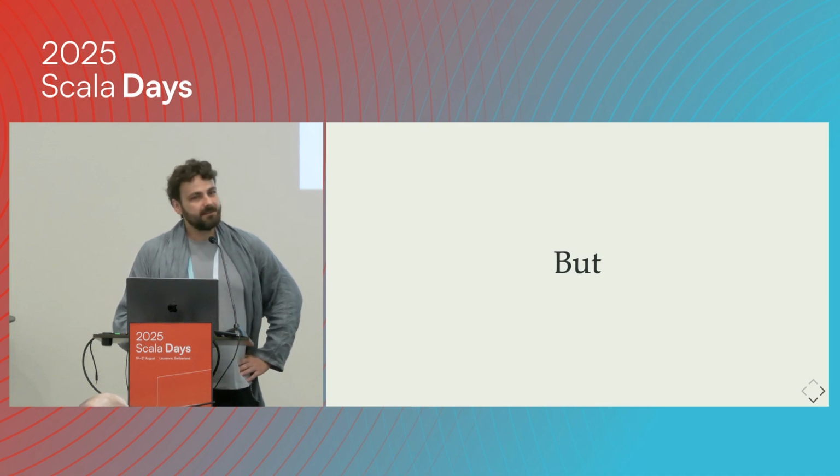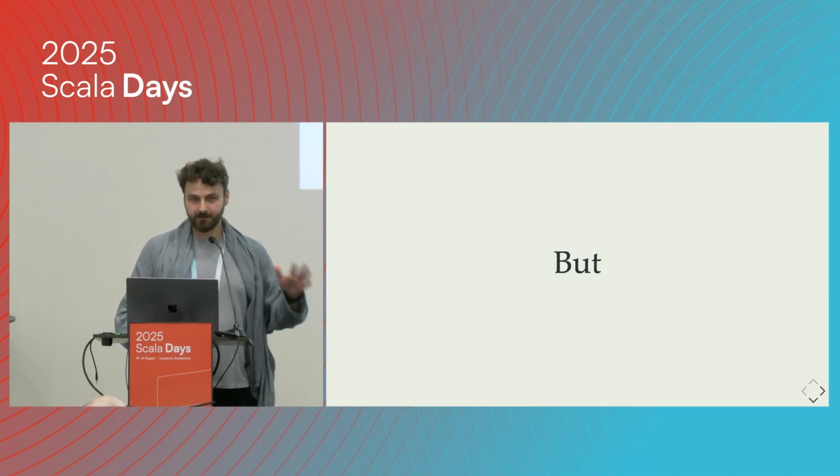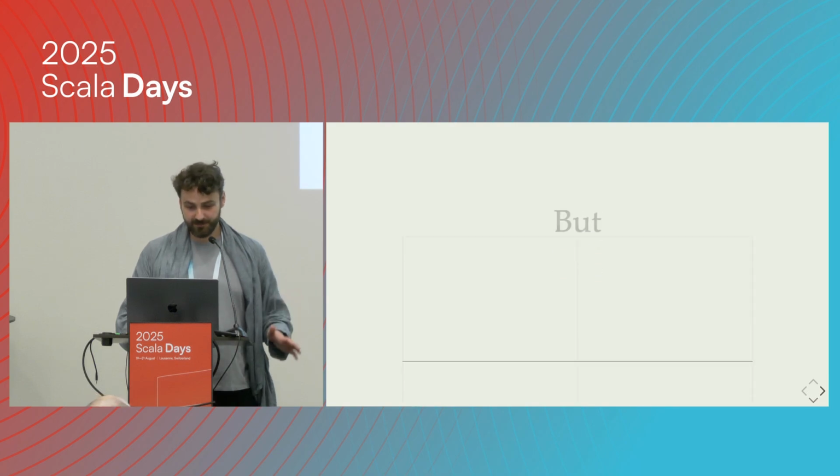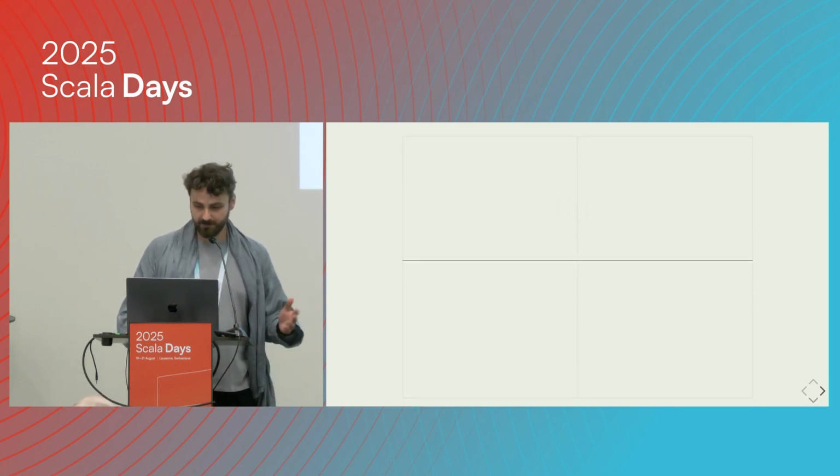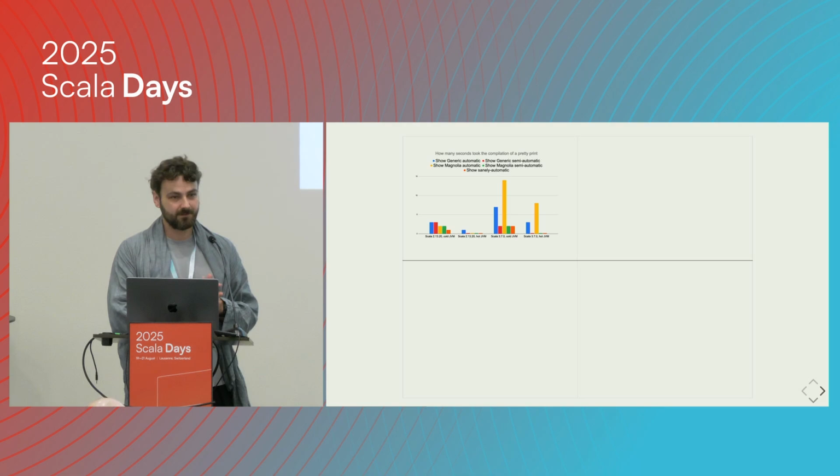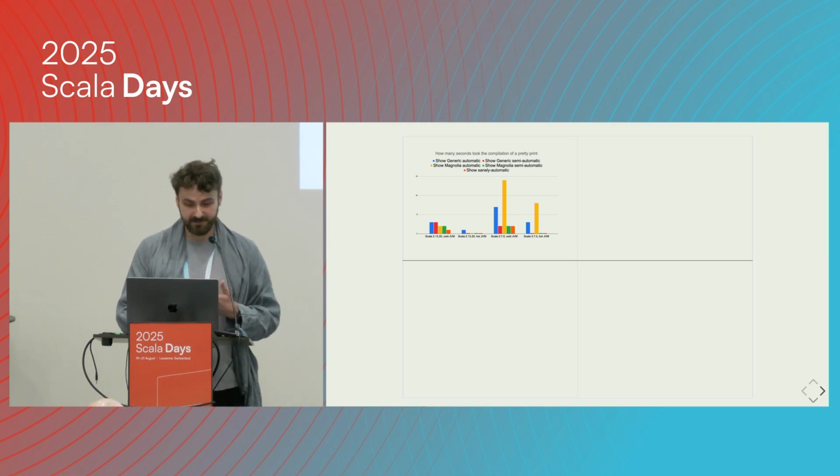But these alternatives have some issues. I've already given an hour-long presentation where I covered that. First of all, it might be really, really slow to compile.